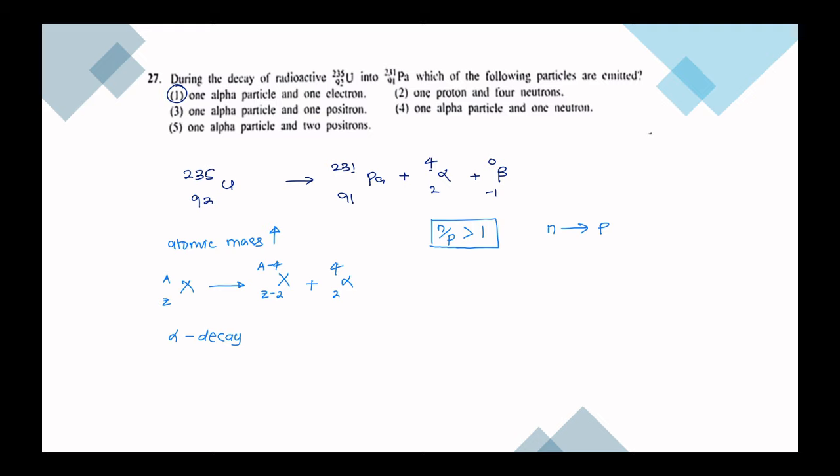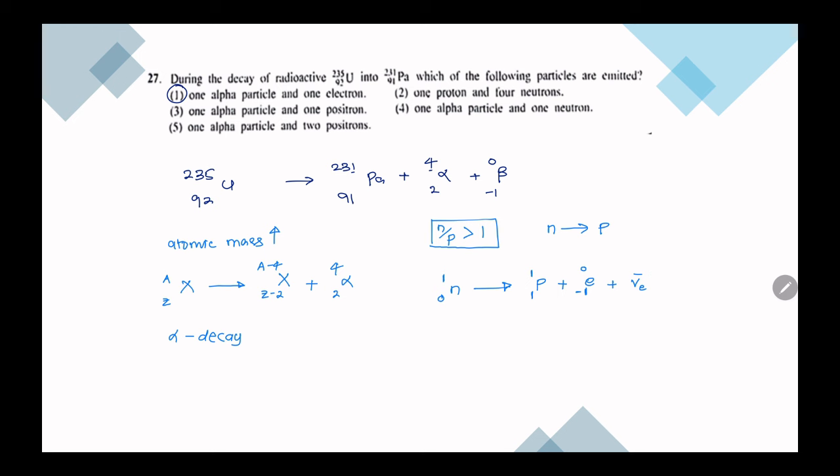So how does it convert a neutron into a proton? If you take a neutron, it has mass 1 but no charge. But now it will turn into a proton. A proton also has mass 1 but it has charge. So during this, it will release an electron, a fast moving electron. Electron has charge 1 and mass 0, and then for conservation of momentum, it will release a neutrino, an electron neutrino.